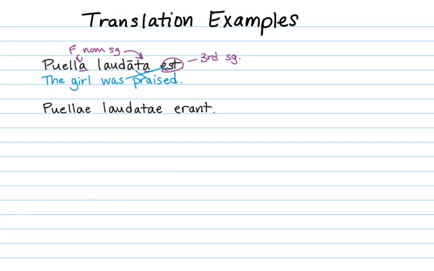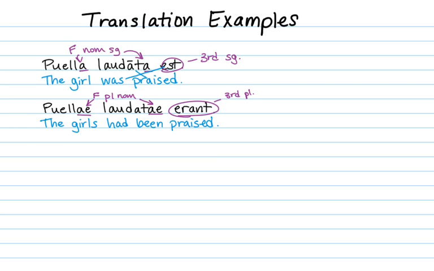In the sample sentence, puellae laudatae erant, the girls had been praised, you'll notice that puellae and laudatae are both feminine plural nominative because laudatae has to agree with the subject. Erant is plural because the subject is plural. And because I use the imperfect form of to be, erant, that means together with laudatae, we're in the pluperfect tense. The girls had been praised.